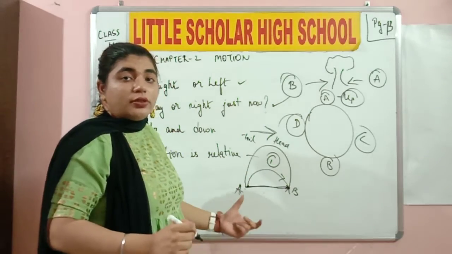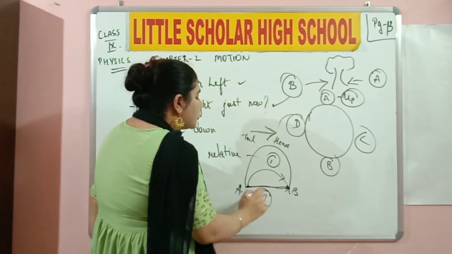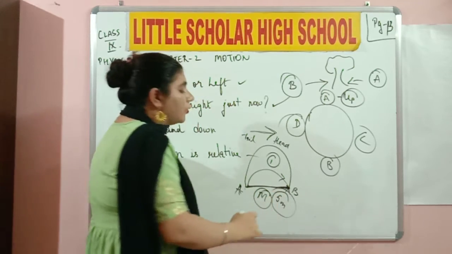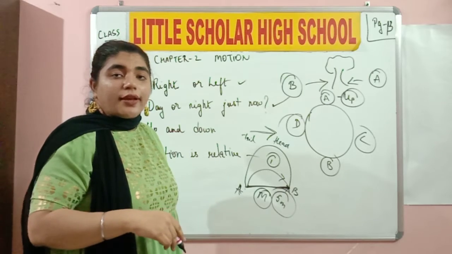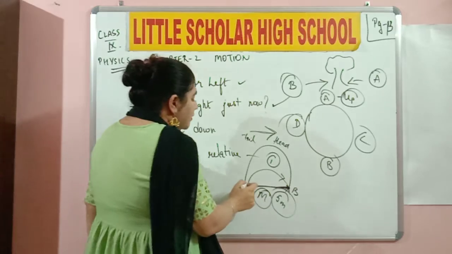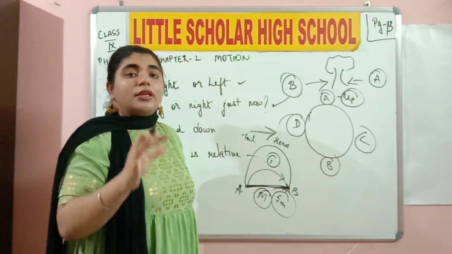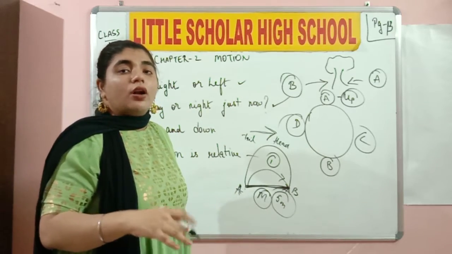When I know the distance as well as the direction, when I know the magnitude, this means if the length of this line is about 5 meters, I know the magnitude as well as I know the direction. What is the direction over here? Straight line path. Yes or no? I know the magnitude, I know the direction. This means the straight line path is nothing but the shortest distance. The shortest distance covered by an object is called displacement. What is it called? Displacement.